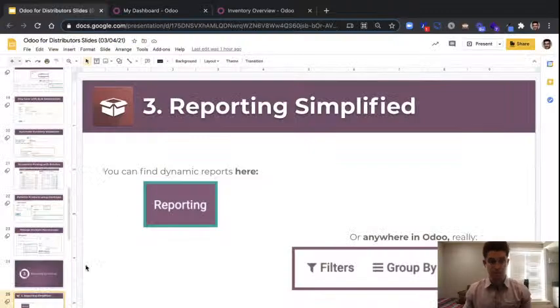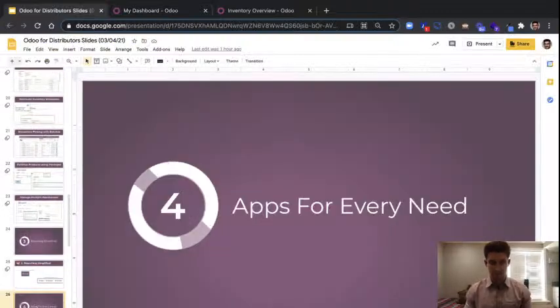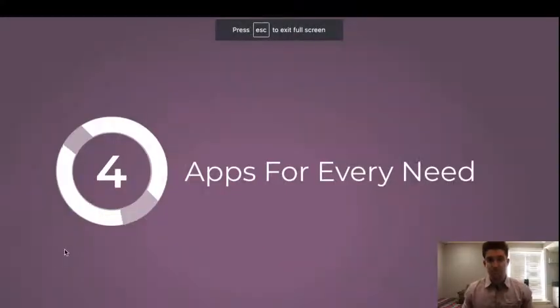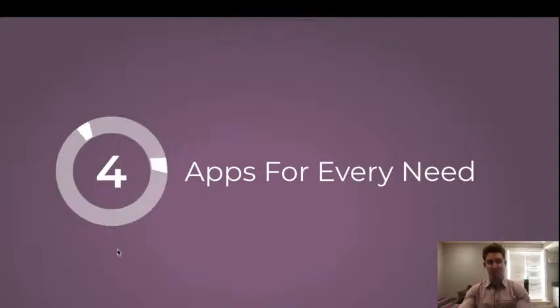Okay, let's hop back here. So we're getting through this. We're covering a lot of ground. So let me summarize one more time. We've talked about the basics of distribution. We've talked about expanding that and some of the different functionality that's going to be helpful as we scale our operations. And we've talked about really the pervasive and powerful nature of reporting within Odoo.